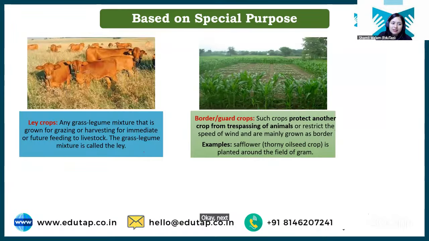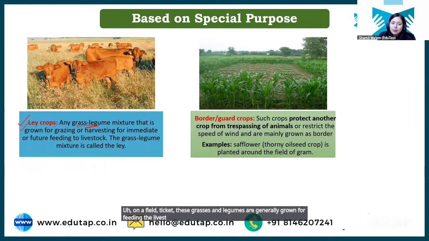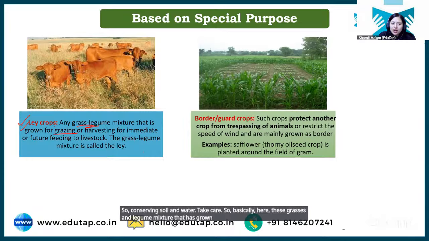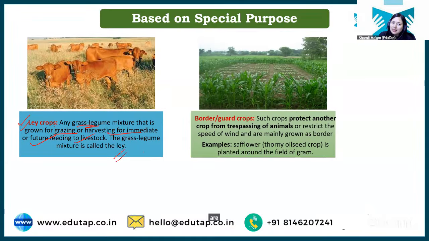Okay, next we have ley crop. So students, what are ley crops? Basically it is the grass-legume mixture. We are growing grasses and legumes on a field. These grasses and legumes are generally grown for feeding livestock, but these ley crops also help in conserving soil and water. So basically, these grass and legume mixtures that are grown for grazing or harvesting for immediate or future feeding of livestock are called ley crops.